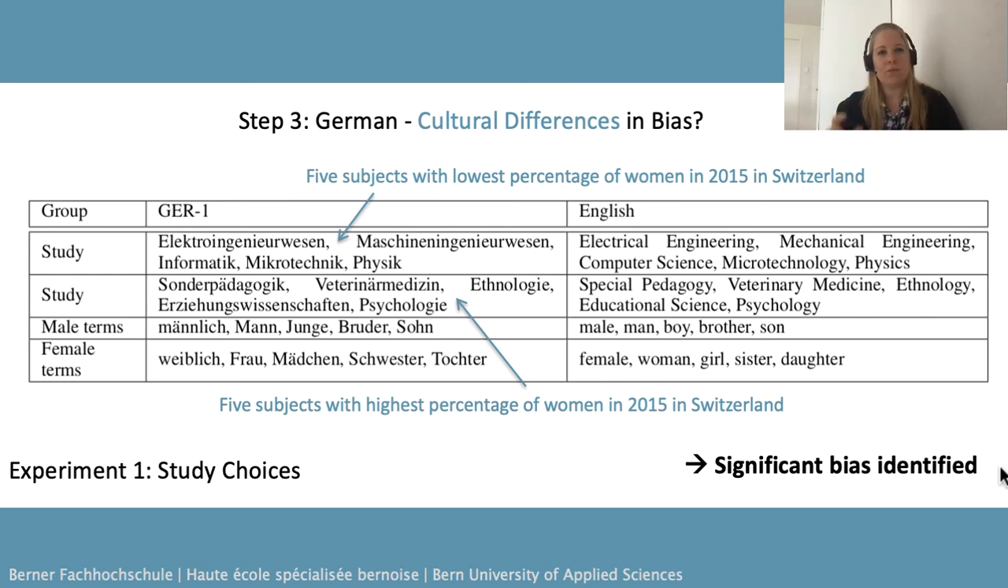Together with these two fields of study, we used male and female terms, similar as they have been used previously in the other experiments. We identified a significant bias and therefore can conclude that a real-world bias is encoded also in German word embeddings, but might have a slightly different form than in English.